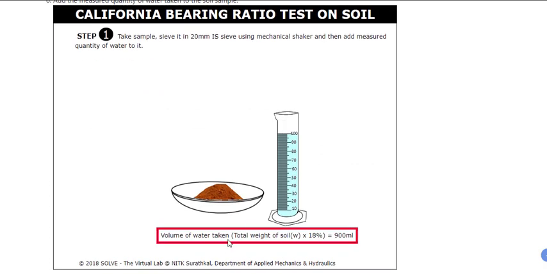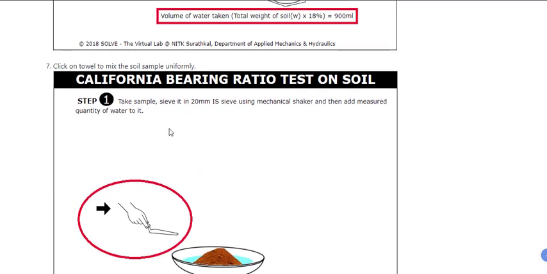Then the volume of water taken here, for example, if it is 18%, let's say the total weight of the soil is 5000 gram. 5000 multiplied by 18% will give you 900 ml of water. You'll take the absolute values. Yes, this is in weight and this is percentage, but at the end you'll take it in ml as absolute values.